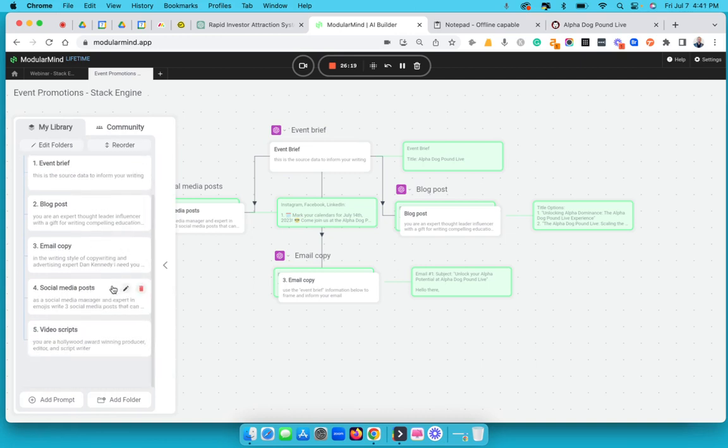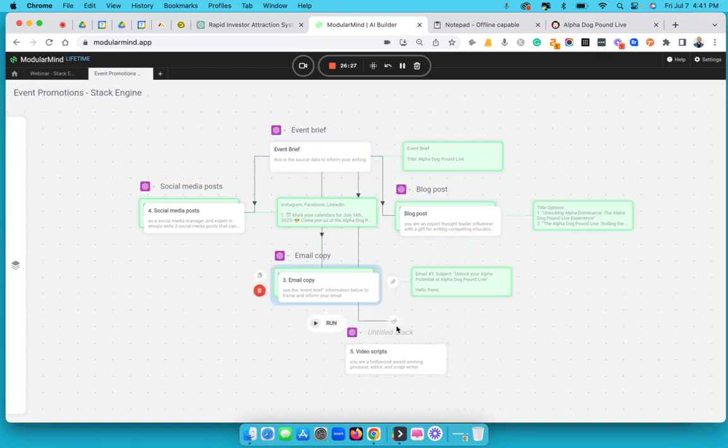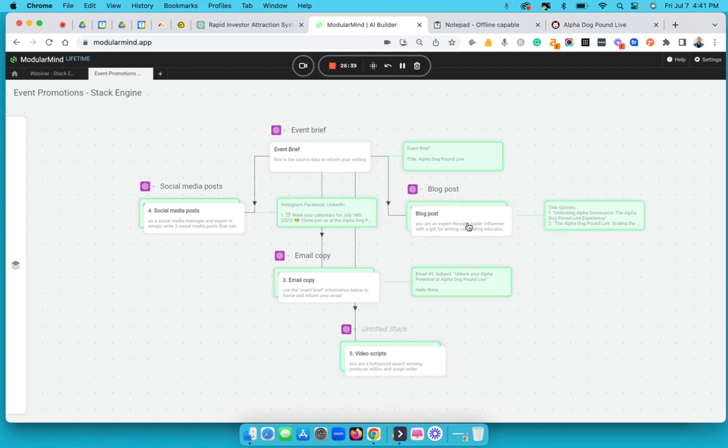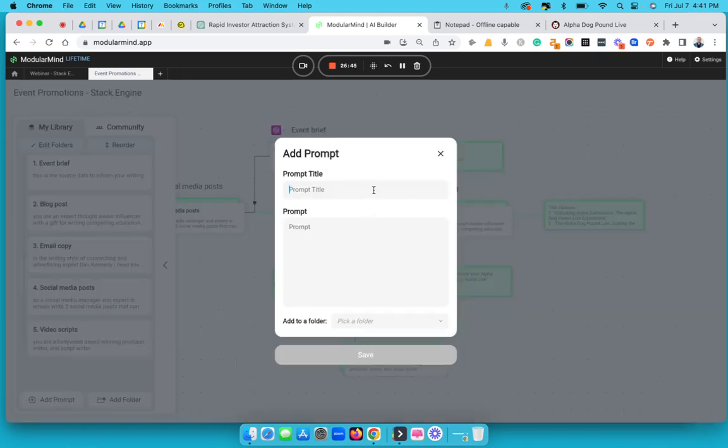Yeah. Isn't it bananas? So video scripts, I want to keep building this thing. Here, I'm going to go here. Then I'm going to connect it with there. Right. And then what else? I think I'm going to need, oh yeah. So for the event, here's the other thing. Let's keep going. I'm going to keep rolling. I'm going to go 6